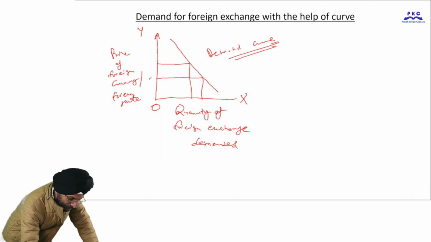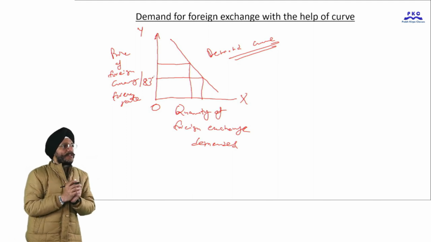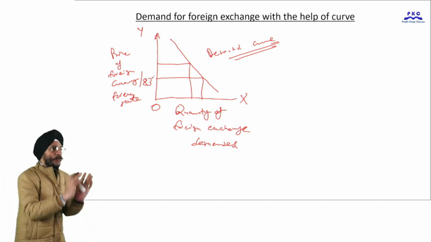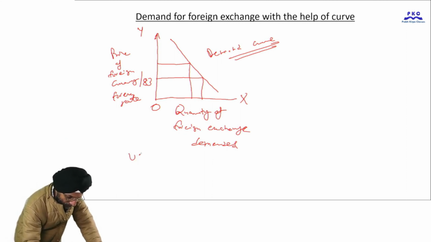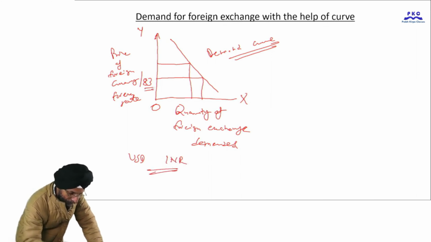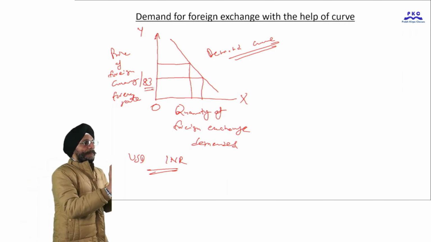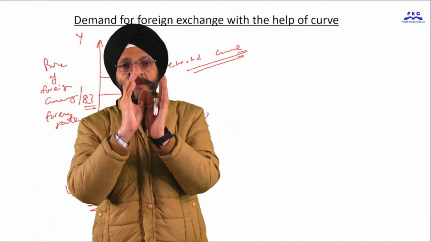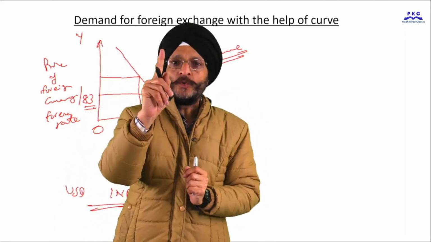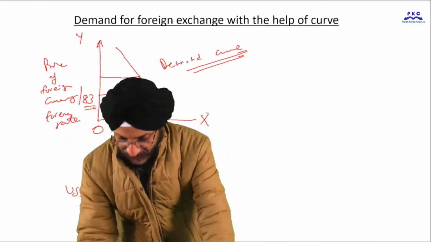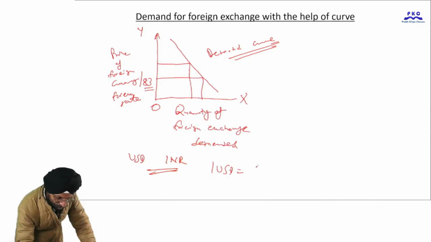Suppose we are talking about the price of US dollars in relation to Indian currency. Here we are talking about US dollars and Indian rupee. This is the exchange rate between US dollars and Indian rupee. So 1 US dollar, suppose at present, is equal to 83 Indian rupees.